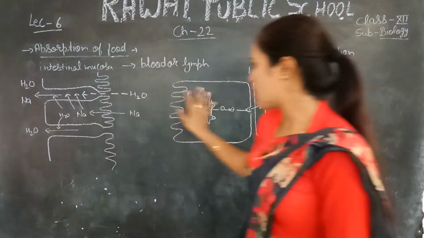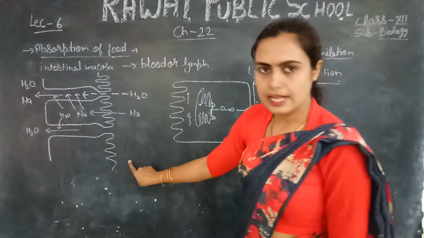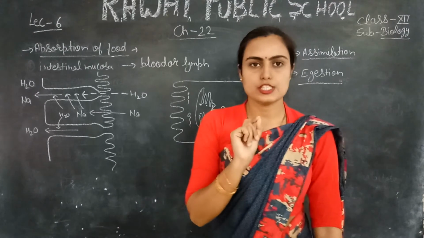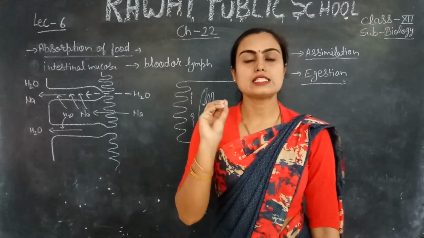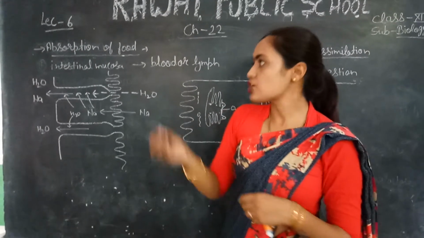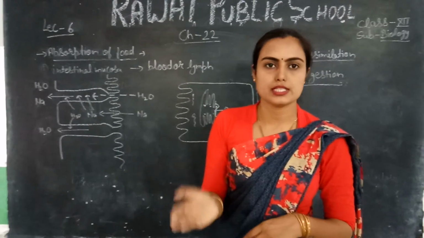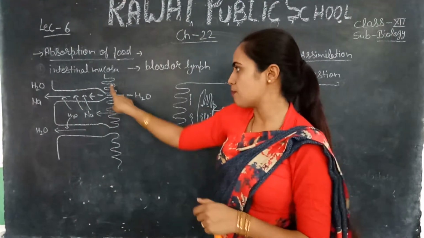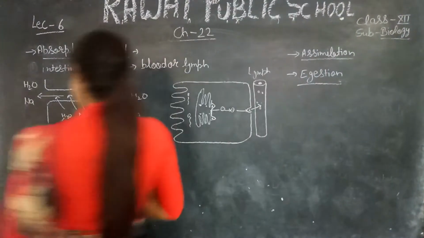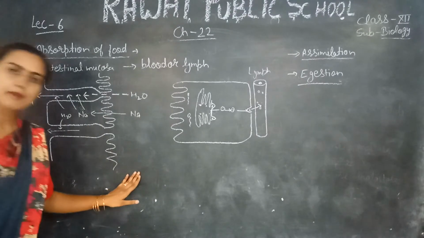There are two different methods of absorption of food in the intestinal mucosa. This is the intestinal mucosa, right? You know very well that the small intestine has a very small size but millions of microvilli, finger-like projections, which help in the digestion as well as absorption. Maximum digestion and maximum absorption takes place with the help of villi. These are the villi present in the intestinal mucosa, and then the digested food material.